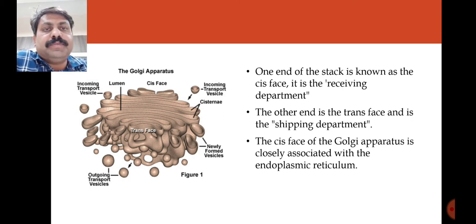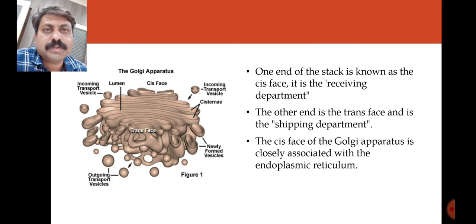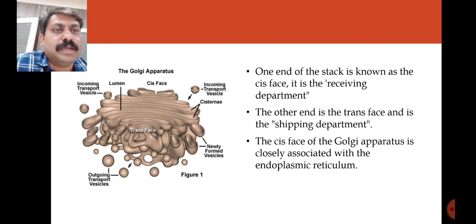Structurally, we find the nucleus on the inner side, on the surface of the nucleus we find the endoplasmic reticulum, and above the endoplasmic reticulum the Golgi complex is placed. The Golgi complex has two phases: the cis phase towards the endoplasmic reticulum or the nucleus, and the trans phase towards the plasma membrane.